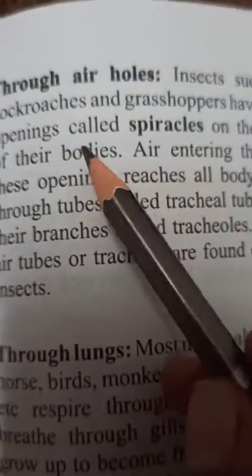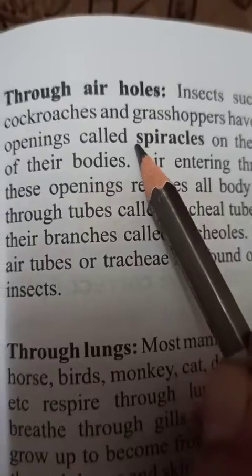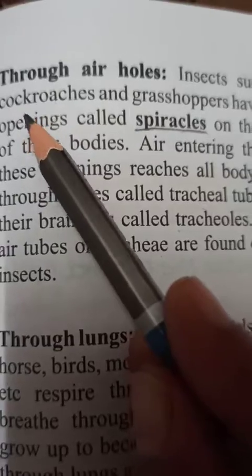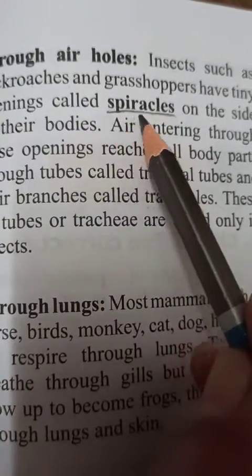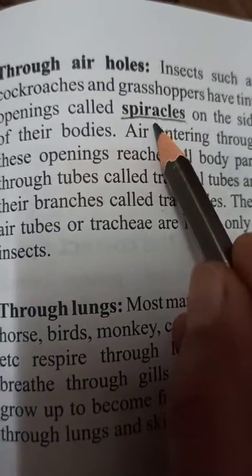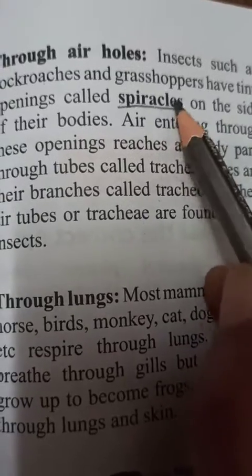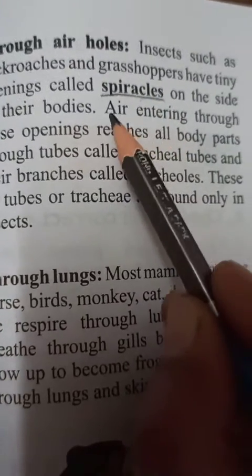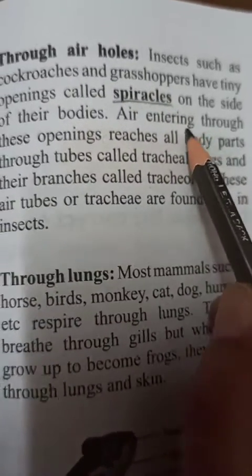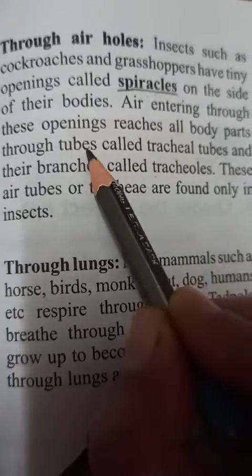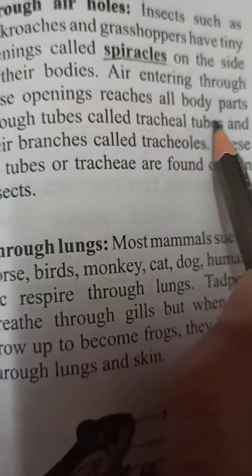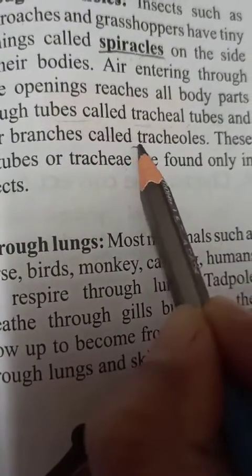Here you can see in this paragraph I have explained to you about the spiracles. All the insects, cockroach's name is written here, have these kinds of spiracles, and through these spiracles air enters their body, and after entering through these spiracles that air moves to all parts of the body through tube-like structures which are called tracheal tubes, and their branches called tracheoles.